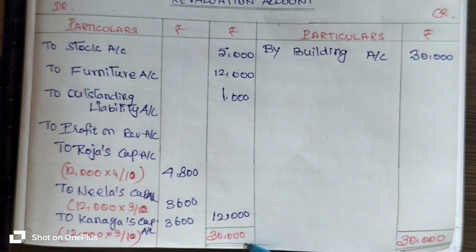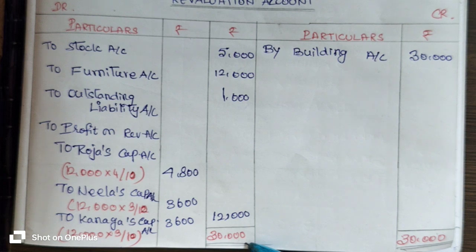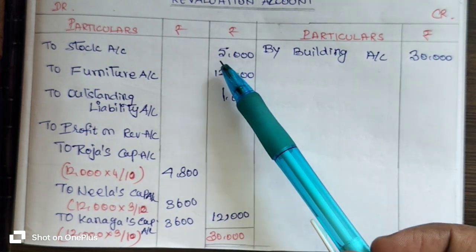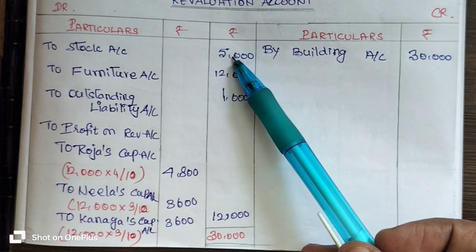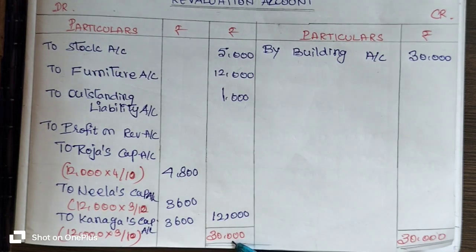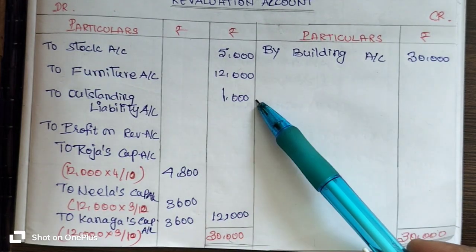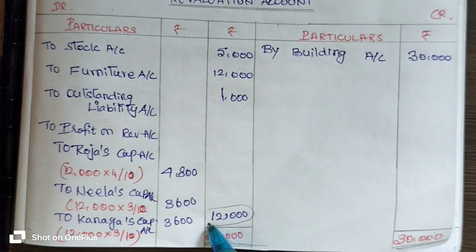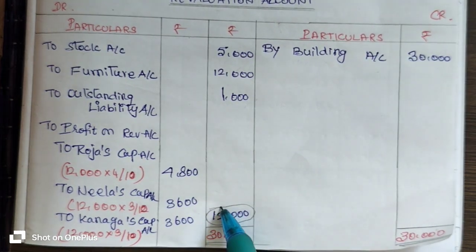After entering the total, we need to find out the balancing figure. For that we sum the lesser value side: 12,000 plus 1,000 is 13,000, plus 5,000 is 18,000 rupees. From that, you subtract 18,000 from 30,000. You will get 12,000 rupees. That 12,000 rupees is the balancing figure.